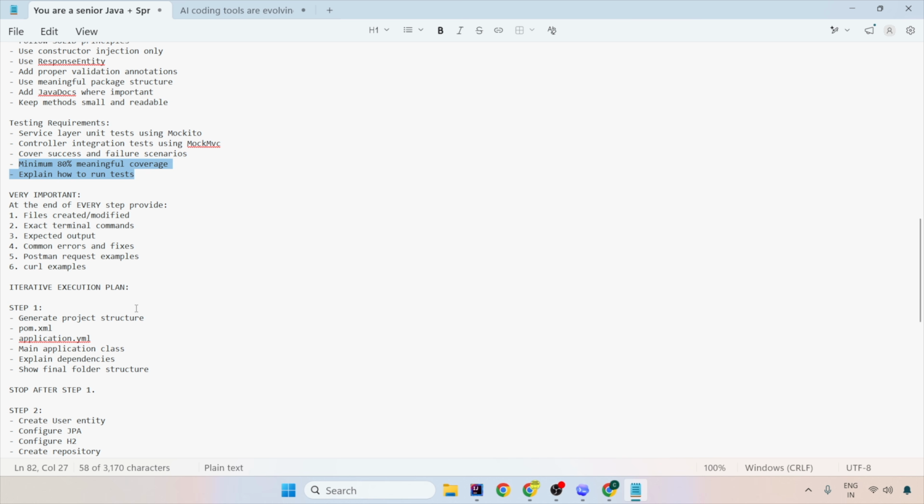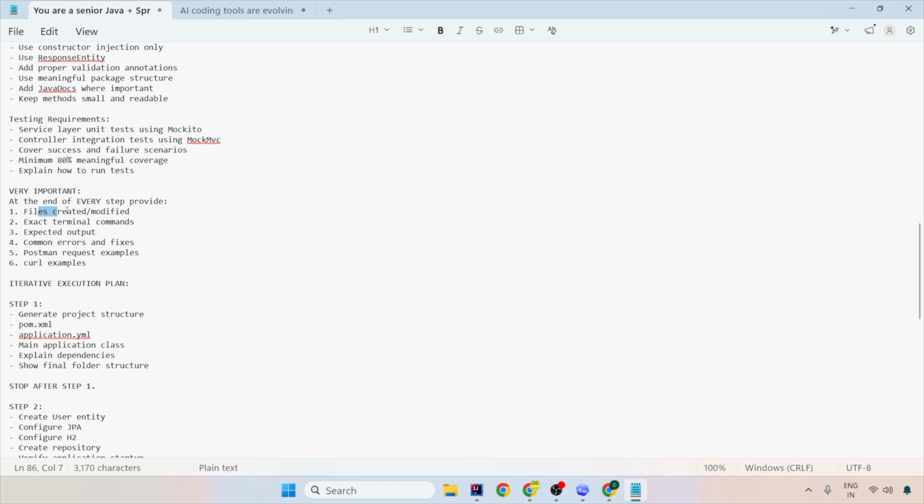And very important, at the end of every step, provide the files created, exact terminal commands, expected output, common errors and fixes, and a Postman request example and curl example. This will be helpful for us when we are going to test it.